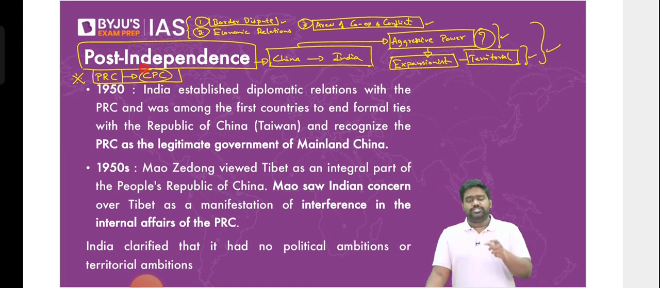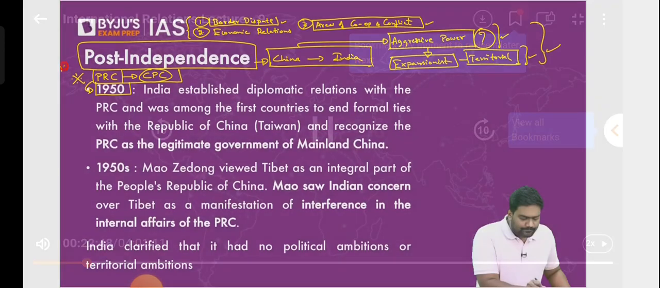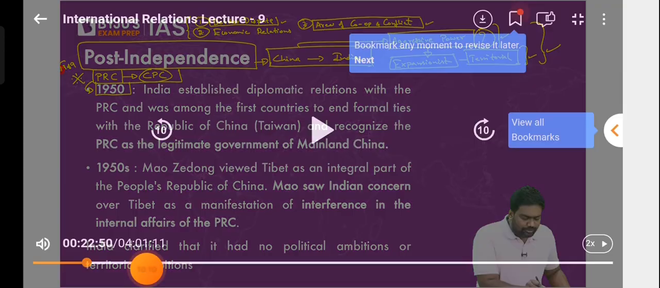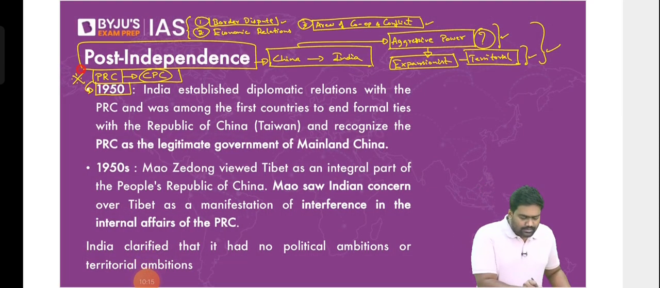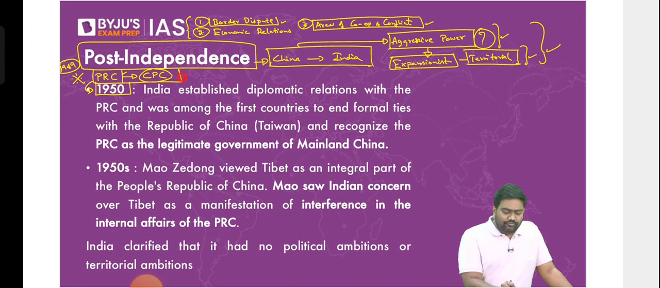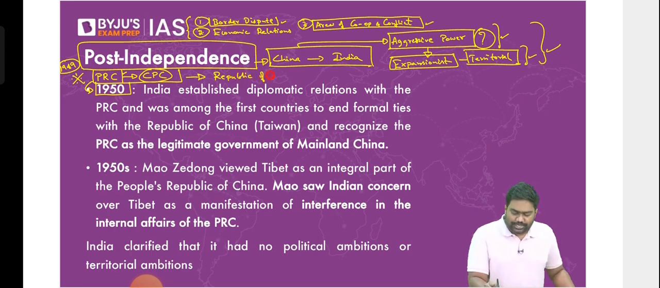The PRC, the current Chinese state, the People's Republic of China, was established by 1949. By 1949, the PRC had established itself as a new country. So before this, what was the status here? Before the PRC formed the government, before we saw the establishment of the current Chinese state, China was ruled by a government called the Republic of China.